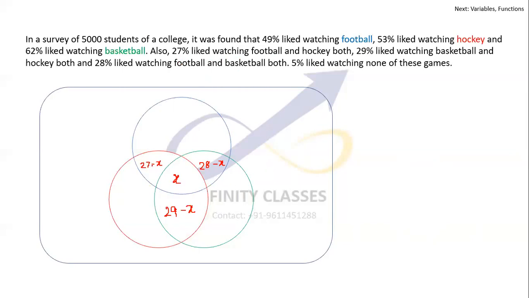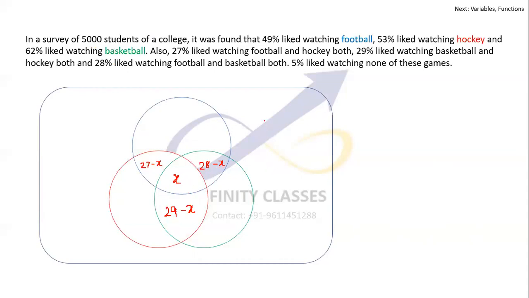I'm writing all the numbers in percentages, by the way, so don't be confused. We can convert finally into number of students by multiplying it with 5,000. That's a separate thing altogether, which can be done at a later stage. Right now all the numbers are in percentages. This is X, this is 27 minus X, 29 minus X, 28 minus X, percentages.